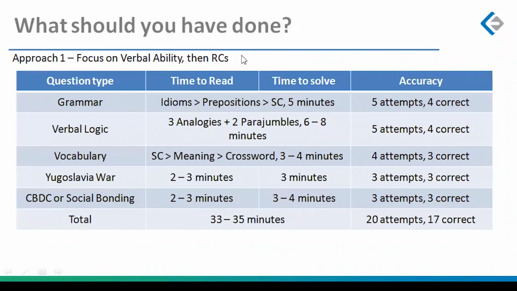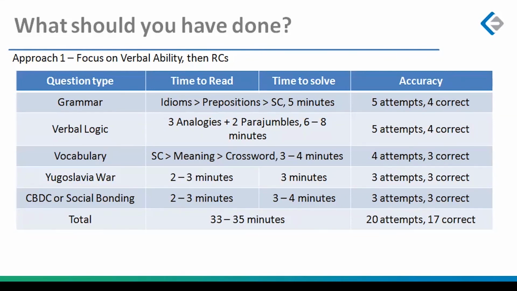So back to what you should have done depends on what kind of test taker you are. If you are someone who prefers verbal ability questions first, you could have taken approach 1, start with grammar. Even in grammar, start with idioms, then go to prepositions, and then go to the sentence correction question. Why? Because it was oral. There was not really much of a sense in doing it upfront. First, 5 minutes, get me 5 attempts, 4 correct, because there are only 5 questions. Verbal logic, you should have attempted 3 analogies and 2 para examples, or maybe 3 para examples and 2 analogies, whichever you like. 6 to 8 minutes, 5 attempts and 4 correct.